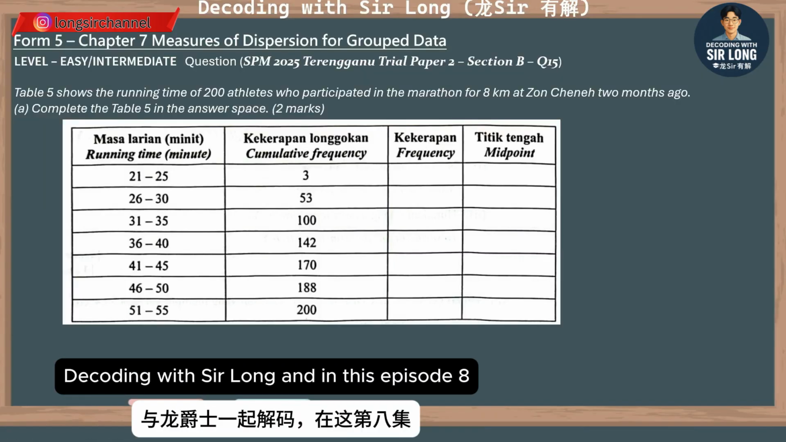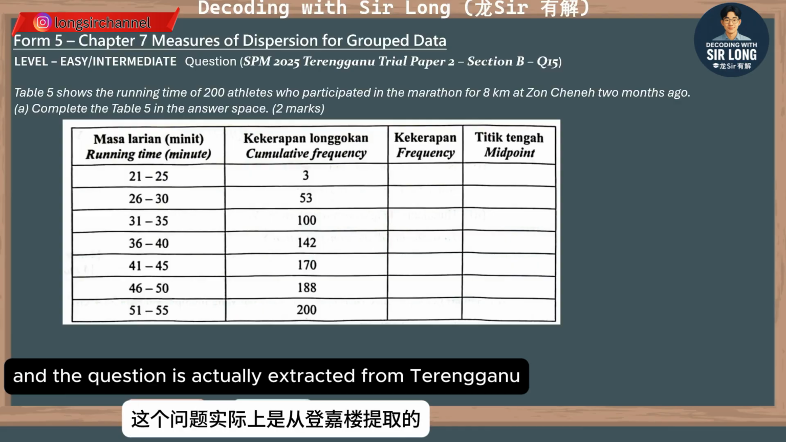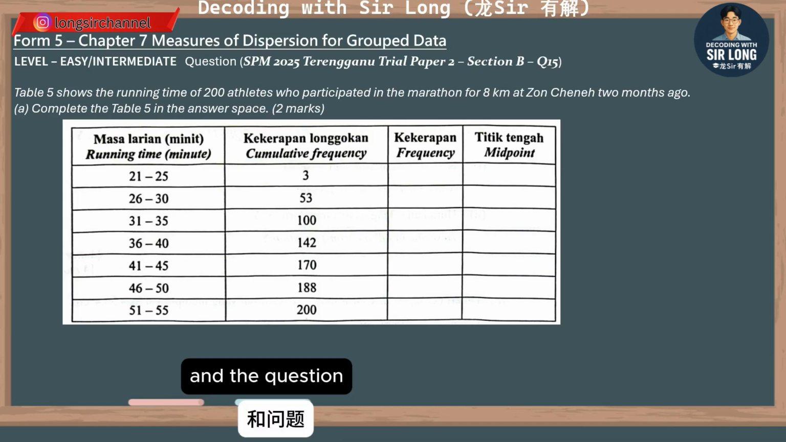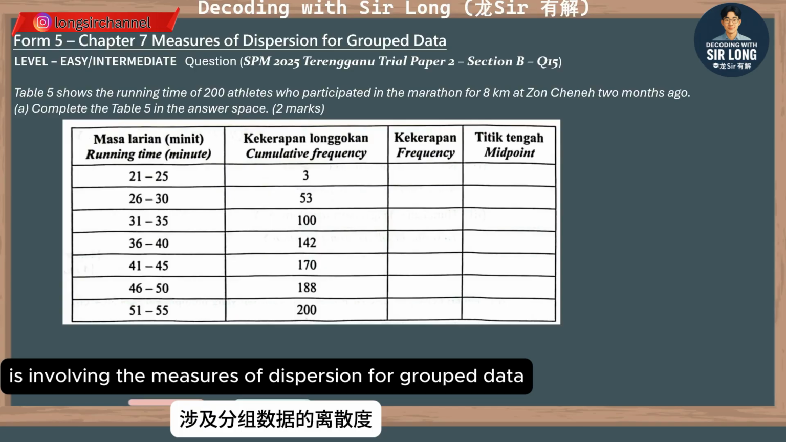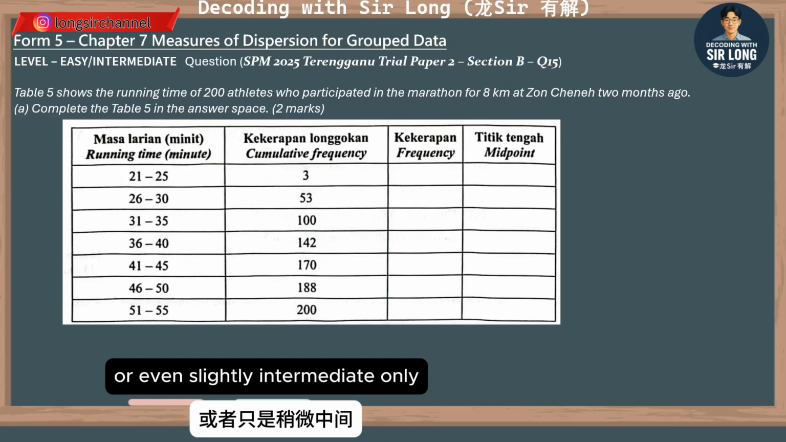And in this episode 8, Long is going to help you solve this question. The question is actually extracted from the trial Paper 2 under Section B. The question number is 15. The question involves the measures of dispersion for grouped data. And for me, the level of difficulty for this question is just easy or even slightly intermediate only.